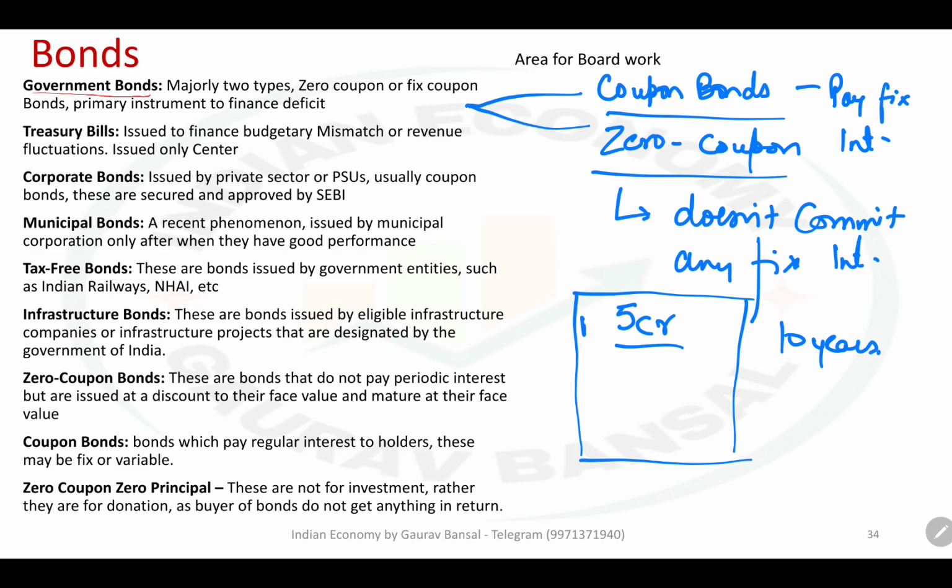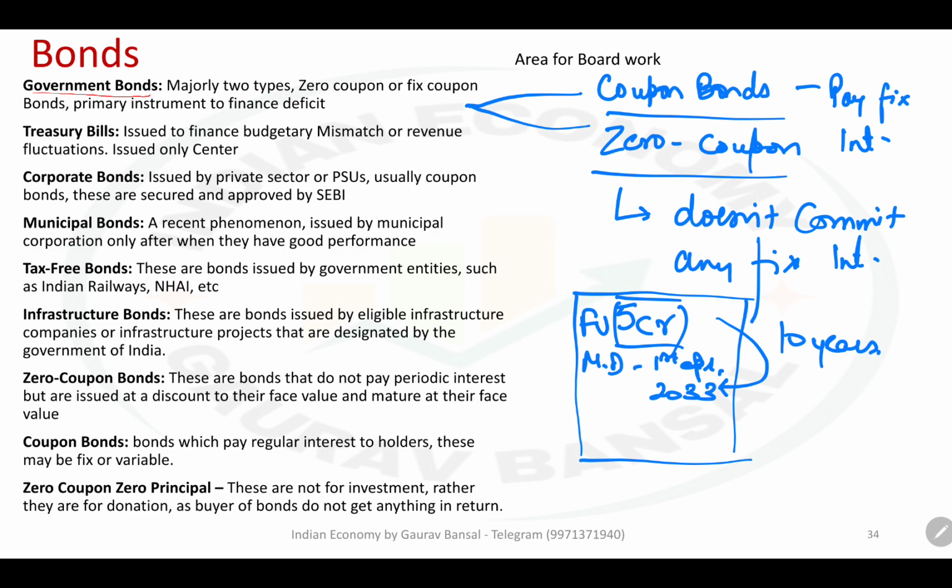So this bond has a face value of 5 crore. Let us say the maturity date is after 10 years, so that is 1st April 2033. Let us say this bond matures on 1st of April 2033. So this bond will be worth 5 crore on this specific date, not before that. Now the government issues this bond.